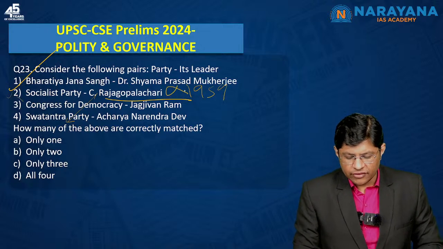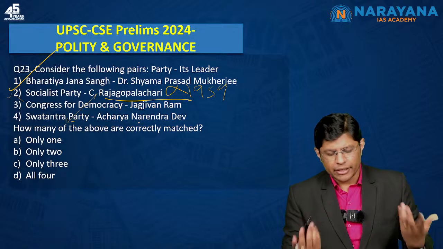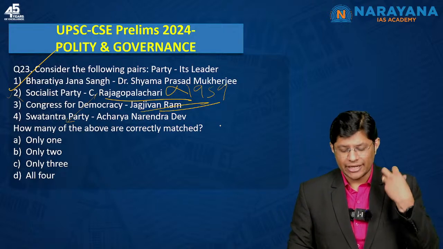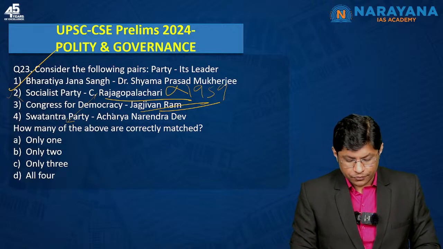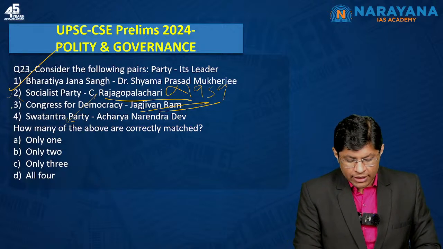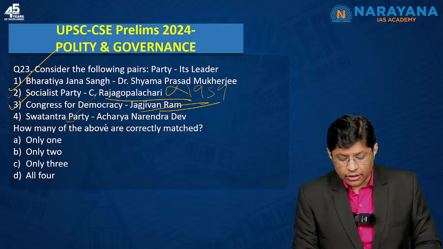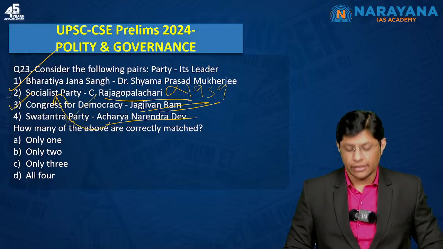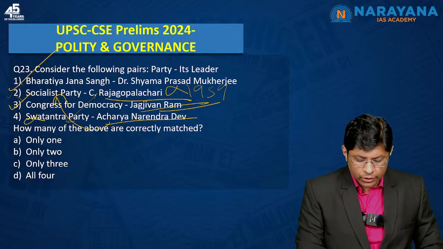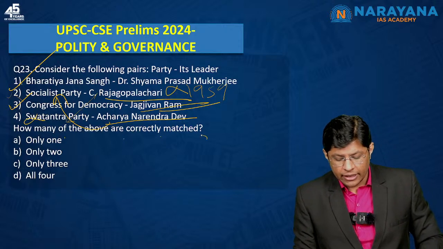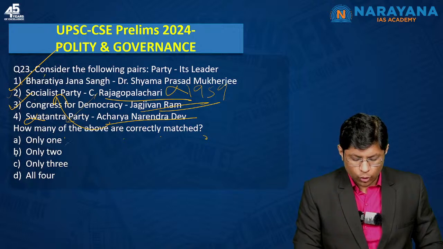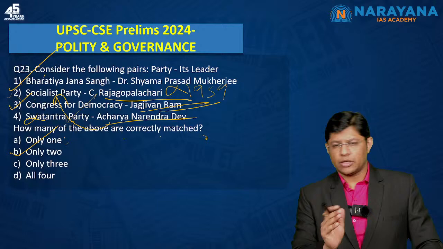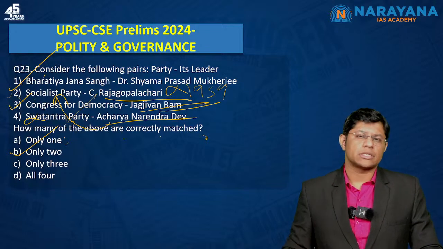Then we have Jagjeevan Ram. Again, it's a factual one, so you are expected to know, because these are again prominent names, right? So this one is correct. Again, Acharya Narendra Dev was the one who founded the Socialist Party, Congress Socialist Party. So this one is also incorrect. So 1, 2. How many of the above are correctly matched? 1 and 2. So only 2. Option B has to be the correct answer for question number 23. It's a factual one, so you are expected to know this particular question.